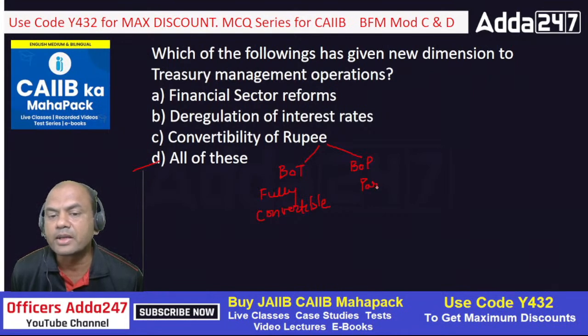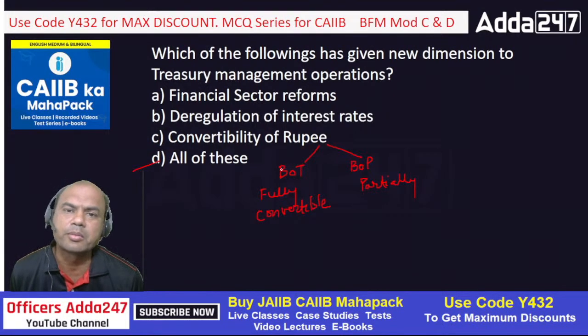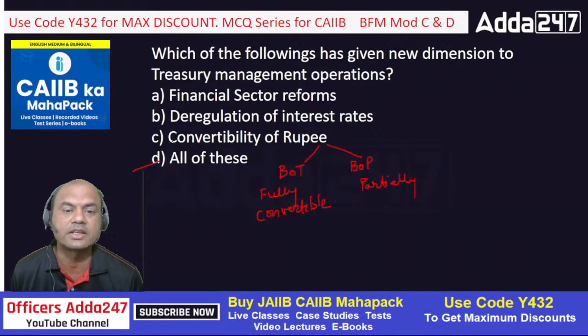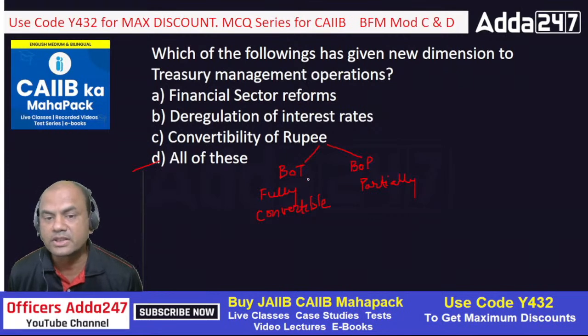Why partial? See here, if I buy or sell something with a foreign country, I can immediately pay rupees without any problem. Nobody can question me. But this BOP means what? That there come the liberalized schemes, 2,50,000 USD, right? And various quotas for that. So that is called partial convertibility. There are limitations to this. Okay, that's called partially convertible. So the correct answer is what? All of this. Got this here.